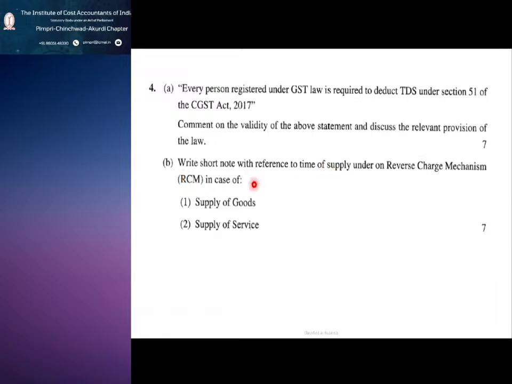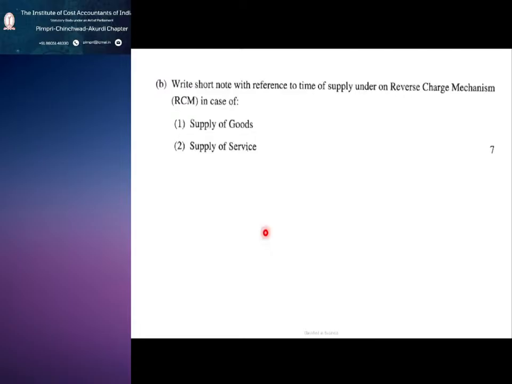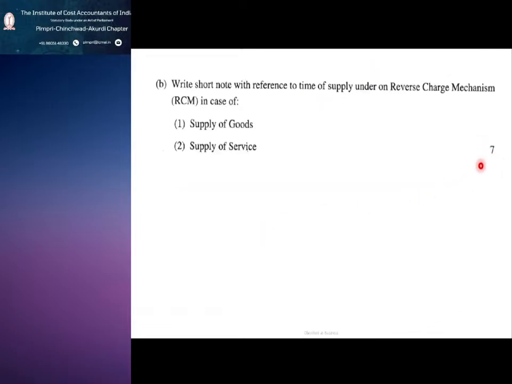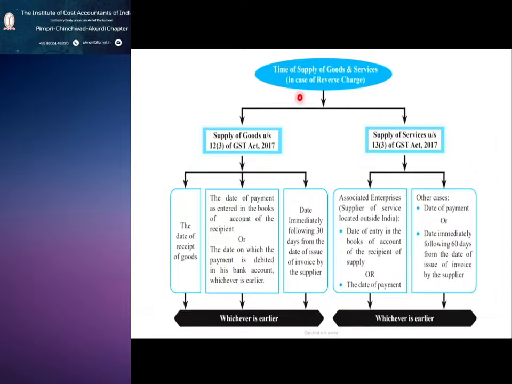Write a short note with reference to time of supply under RCM, reverse charge mechanism, in case of supply of goods and supply of services. When we studied time of supply, you can see the mark, it is for 7 marks here. So time of supply in case of reverse charge.